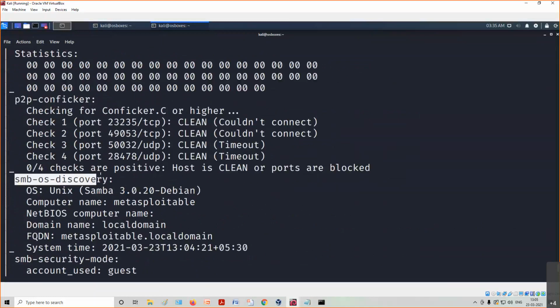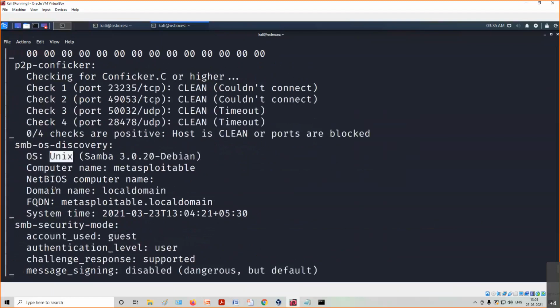This SMB OS discovery was taken. It has given me the name of the computer. So it's an aggressive scan, a combination of different types of scans. With SMB OS discovery, it says the operating system is Unix based. It will be Debian, version 3.0.20. And it is giving the name as Metasploitable. Yes, exactly, the name of the machine is Metasploitable. It shows the fully qualified domain name and the operating system as Unix.